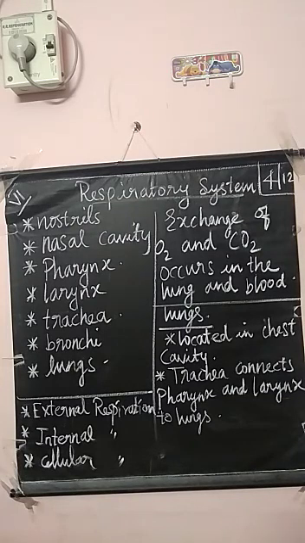Each lung has about 300 million air sacs, that is alveoli. So these are all given in your book. Please read. Next video we'll see the circulatory system.